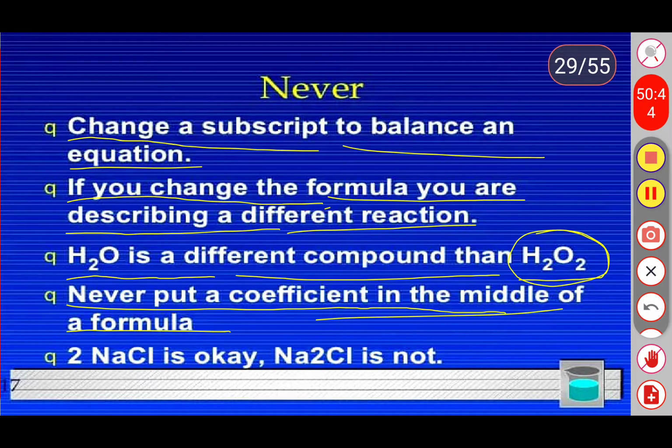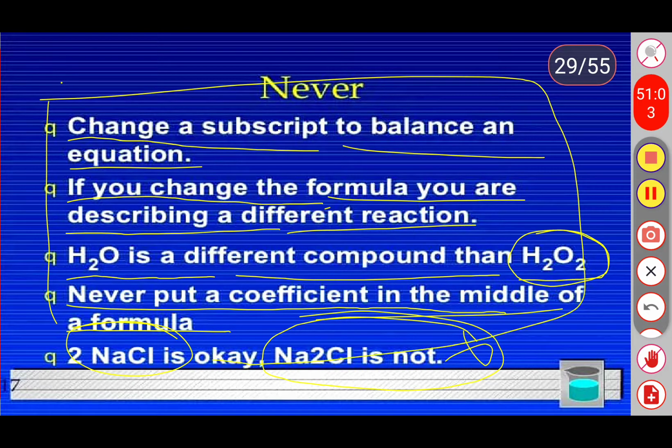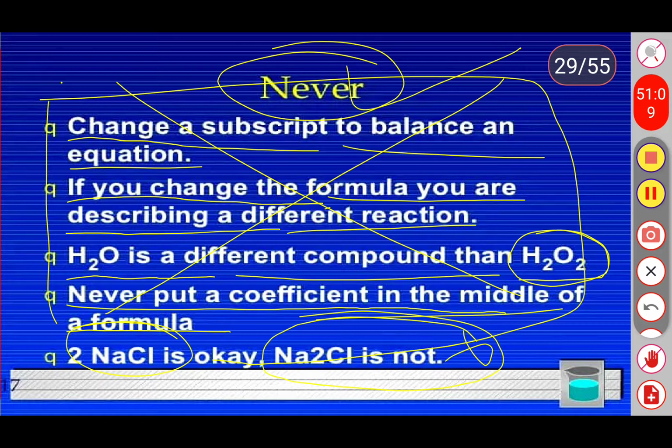For example, 2NaCl is okay, but Na2Cl is a wrong method. So these things we need to keep in our minds when we are going to balance chemical reactions. Don't repeat these things in balancing chemical reactions.